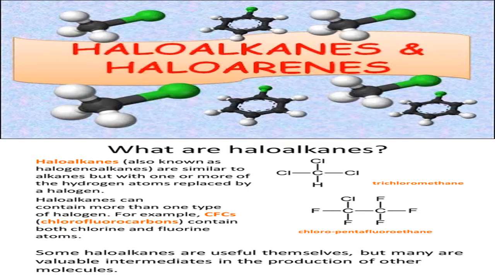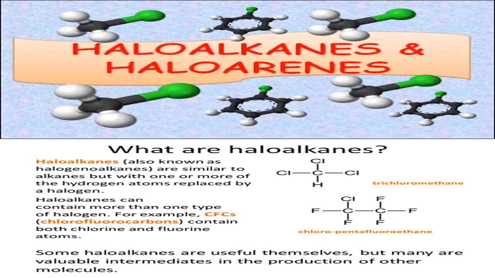Or if you replace hydrogen from the arene, they are called as halogen derivatives of aromatic hydrocarbons. So from the hydrocarbon, whether it is aliphatic or aromatic, if you replace one by one hydrogen by corresponding number of halogen, they are in general called as what? Haloalkanes and the haloarenes.